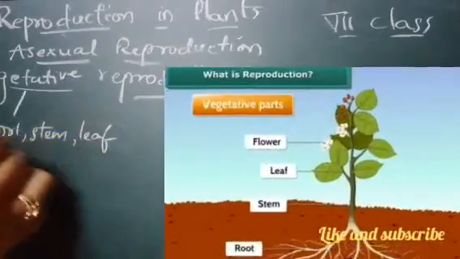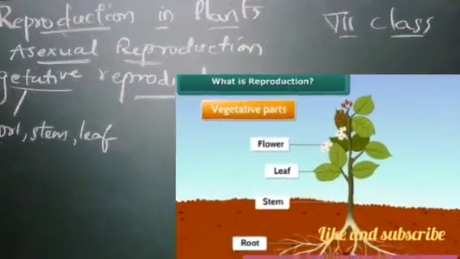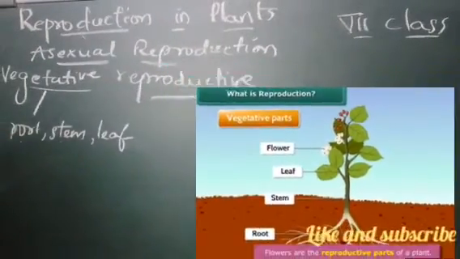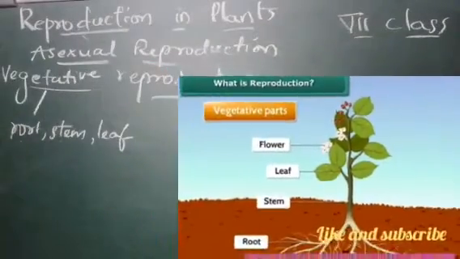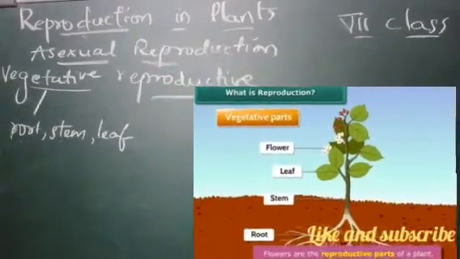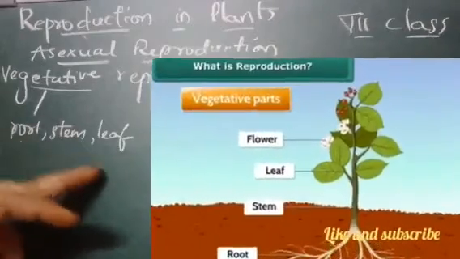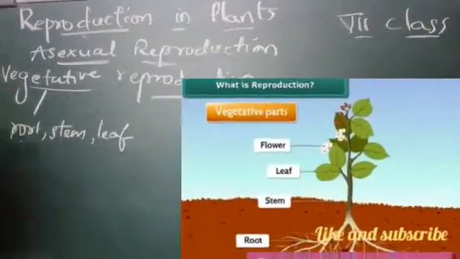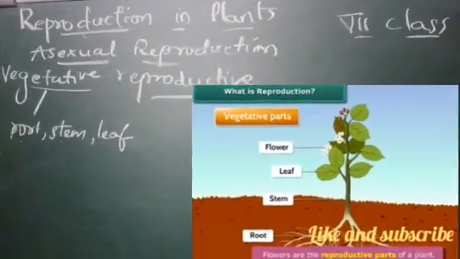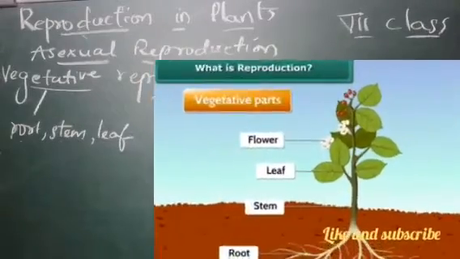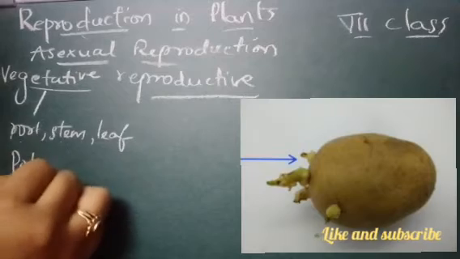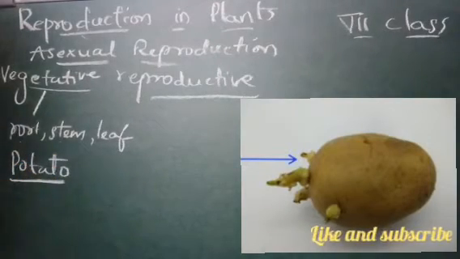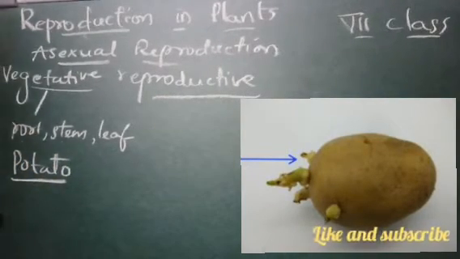All these three will be involved in the formation of new plant. So wherever you see the root, stem, leaves taking part in the formation of new plant, you can say that that is vegetative propagation.